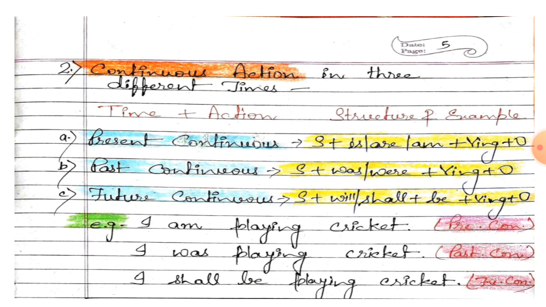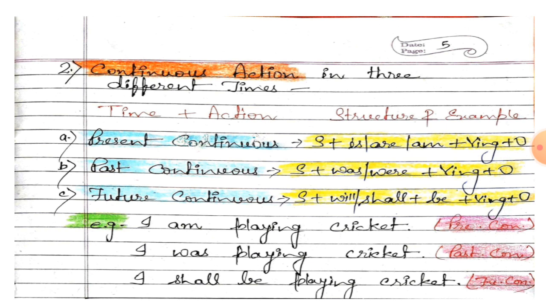Now student, we will take the second action, that is continuous action in three different times. First one, present continuous. The structure is subject plus is/am/are plus verb ing form and object. Past continuous: subject plus was/were plus verb ing form plus object. Future continuous: subject plus will or shall plus be plus verb ing form plus object.